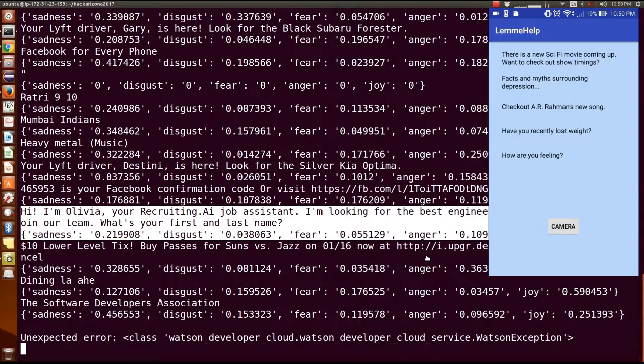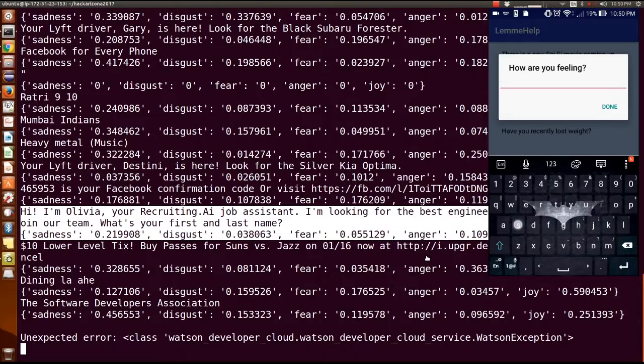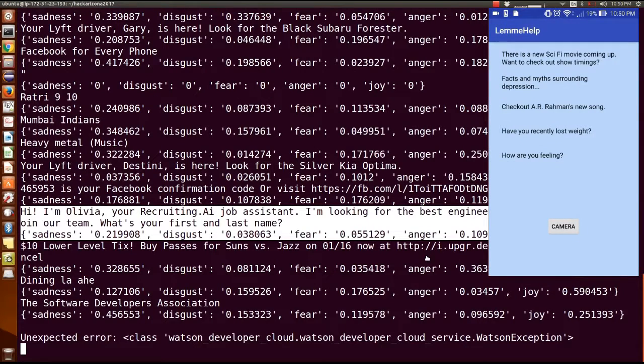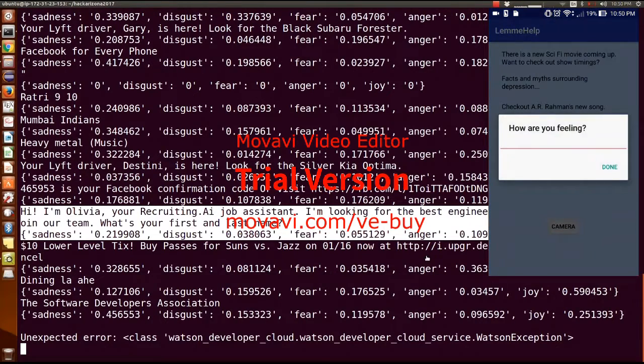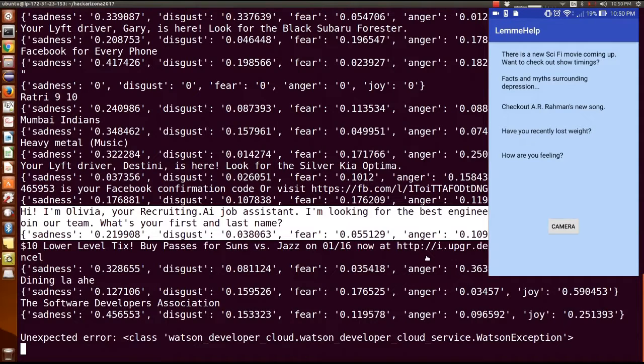One particular one that we would like to show is, how are you feeling? So it could also be used to get input and output from the user. And while the user would be typing an answer on how are you feeling, we would obviously do sentiment analysis on the text as well, but we would also click a photo from the front camera, and this would be to check the natural facial emotion. To show a demo of that, once we click on camera,